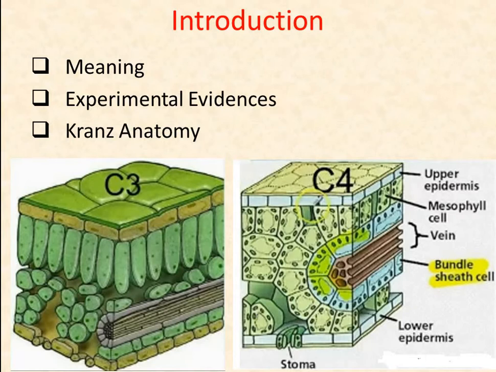In pursuing these initial observations, M.D. Hatch and C.R. Slack elucidated what is now known as the C4 photosynthetic carbon cycle, that is the C4 cycle. They established that the C4 acids, malate and aspartate, are the first stable detectable intermediates of photosynthesis in leaves of sugarcane, and that carbon atom 4 of malate subsequently becomes carbon atom 1 of 3-phosphoglycerate. The primary carboxylation in these leaves is catalyzed not by rubisco but by phosphoenolpyruvate carboxylase.